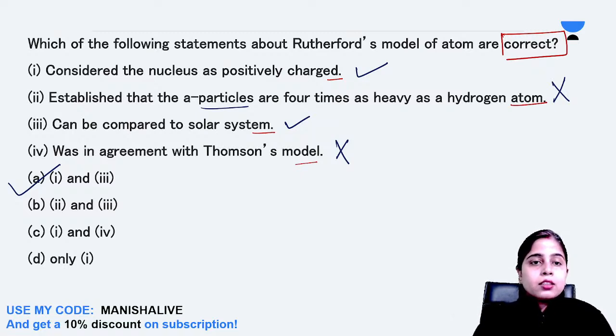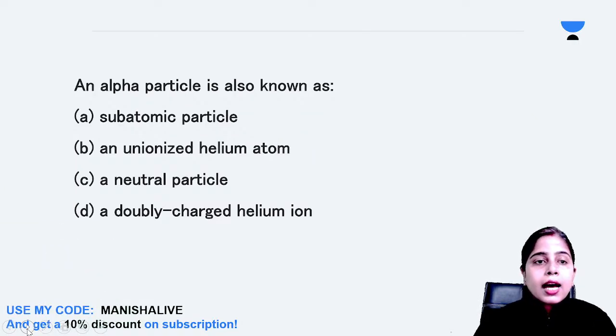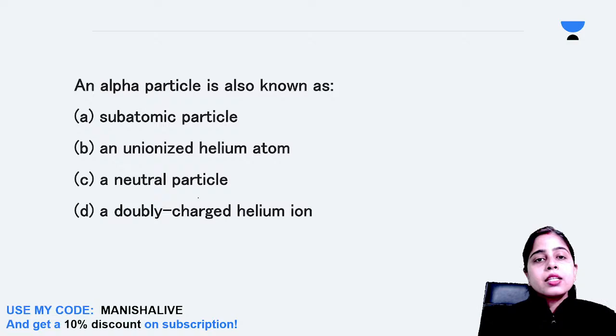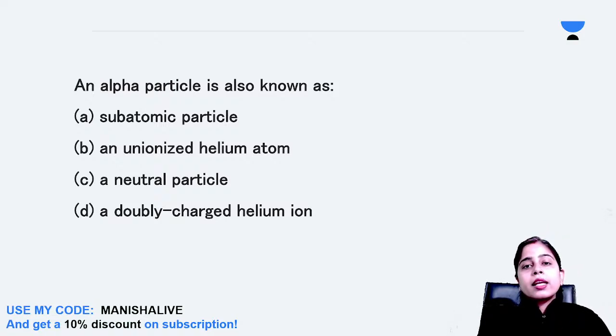Yes. Understood? Is there any doubt, anyone? Please let me know. Okay. So let's go to our next question now. Alpha particle is also known as: subatomic particle, unionized helium atom, neutral particle, or a doubly charged helium ion. Out of these 4, which is the correct name given to the alpha particle? Please tell the answer fast, everyone.